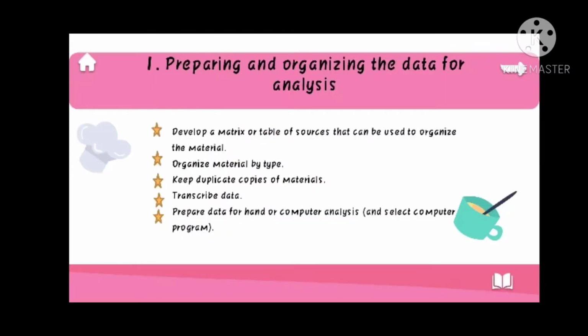The first is preparing and organizing the data for analysis. We must develop a matrix or table of sources that can be used to organize the material. And we can organize material by type, keep duplicate copies of materials, and transcribe data. And we can prepare data for hand or computer analysis and select a computer program.